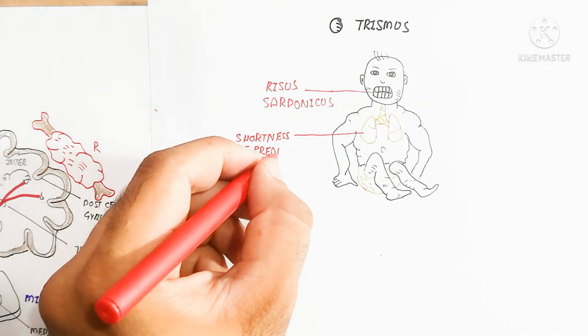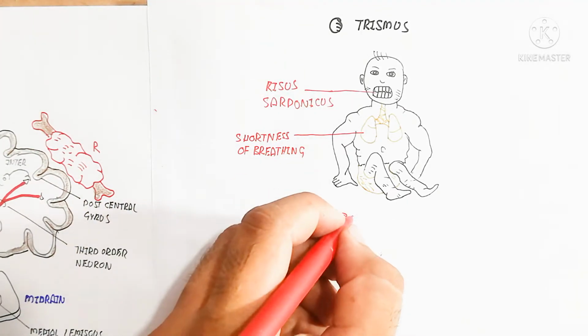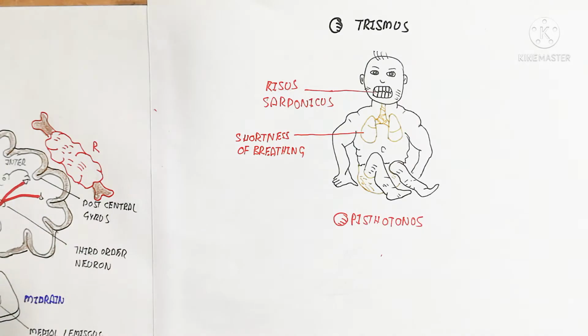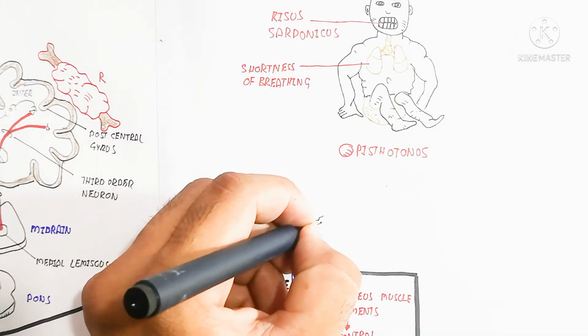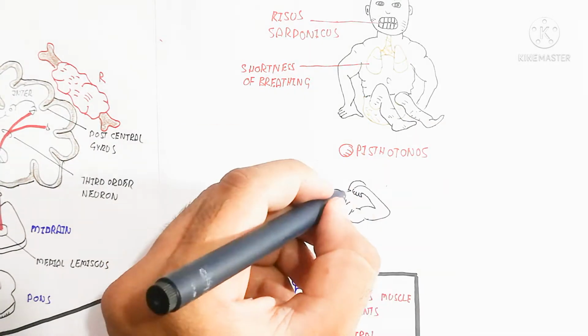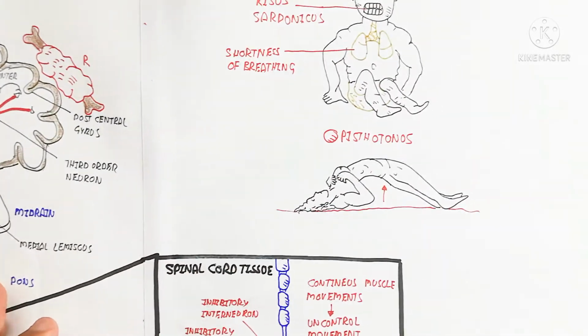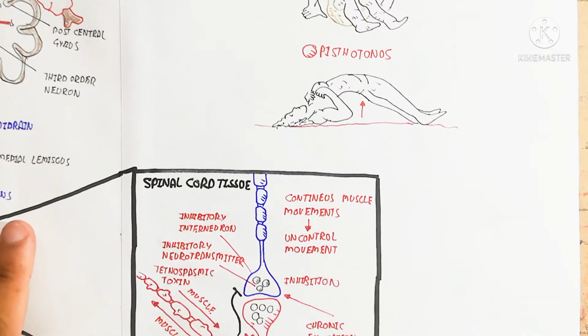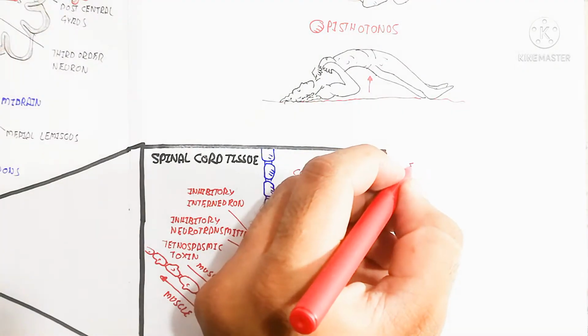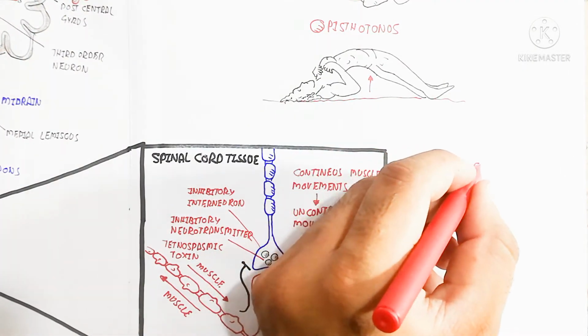The disease is tetanus, and trismus means risus sardonicus, which causes the jaw to lock, and it means the teeth will be clenched.